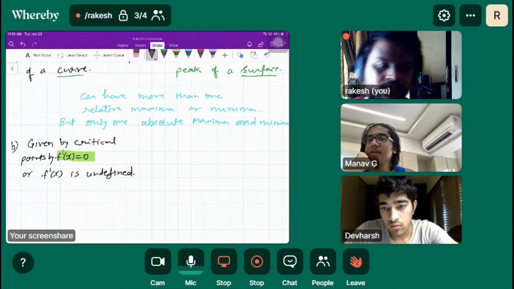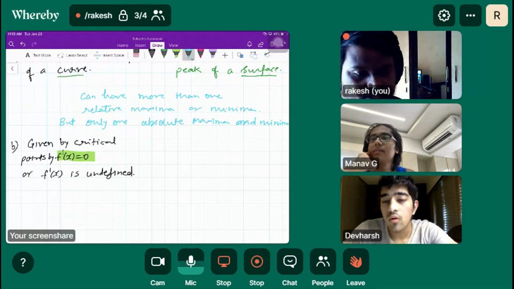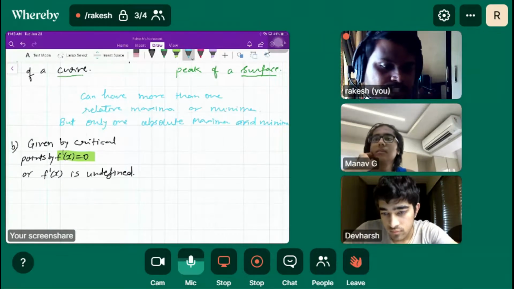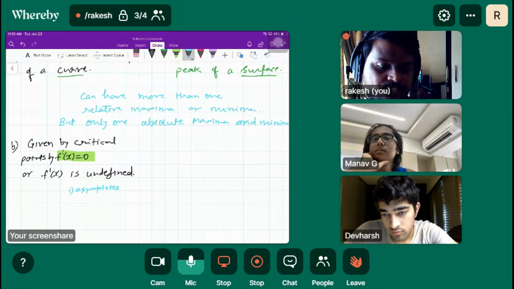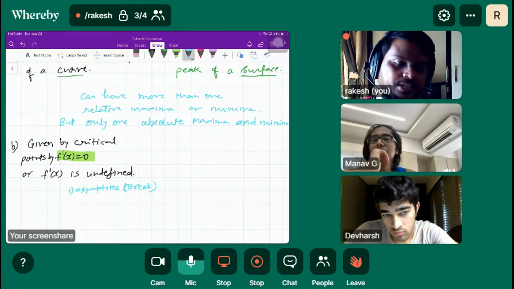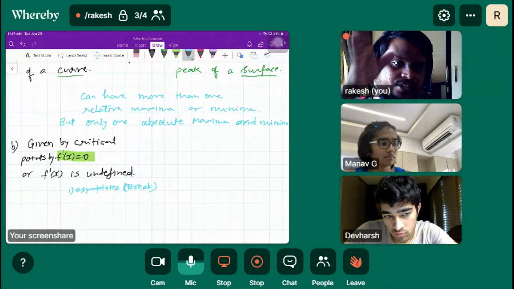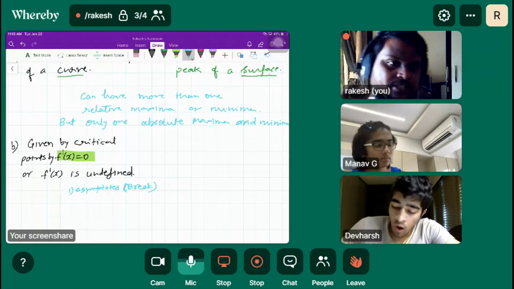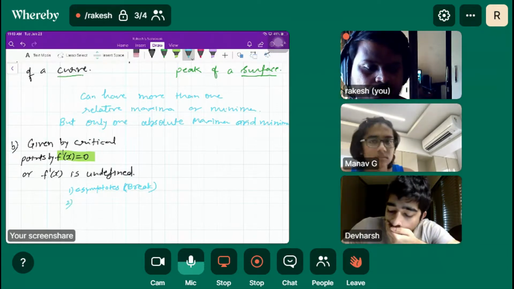Asymptotes, right? First is asymptote, which means there is a break in the function. Along the asymptote there is a break in the function, so f dash x is undefined there. What else?